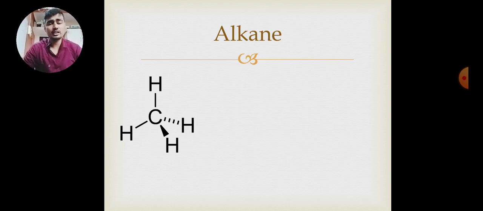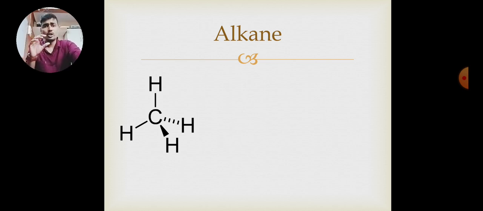Similarly, if 3 carbons are there, it is propane. 4 carbons, butane. 5 carbons, pentane. 6 carbons, hexane. 7 carbons, heptane. 8 carbons, octane. 9 carbons, nonane. 10 carbons, decane. And so on. This is for alkane, ANE is the suffix.